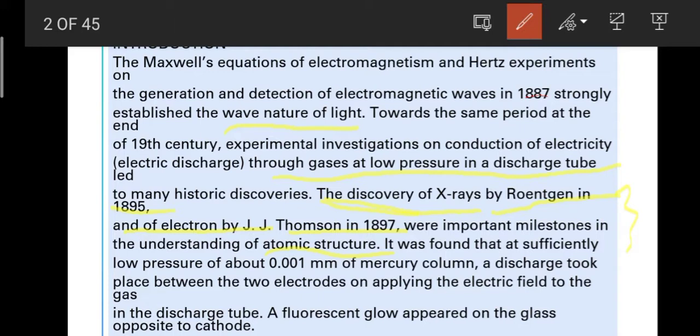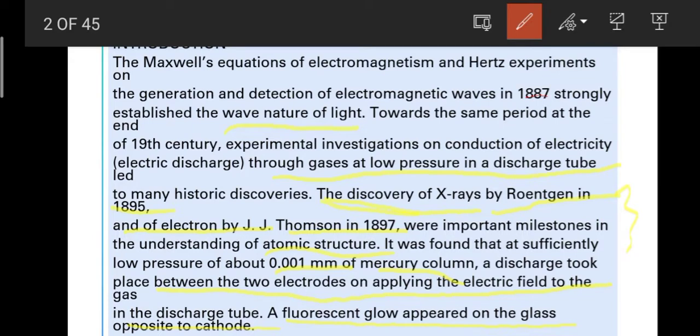Next, it was found that at a sufficiently low pressure of about 0.001 mm of mercury column, a discharge took place between the two electrodes on applying an electric field to the gas in a discharge tube. A fluorescent glow appeared on the glass opposite to the cathode. I think these concepts might be clear, because you have read them before also.